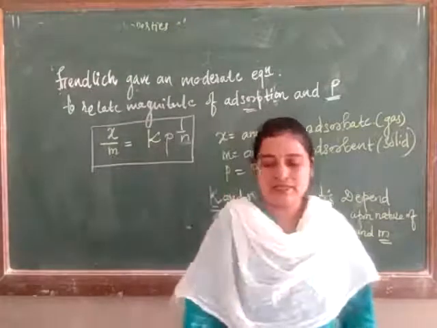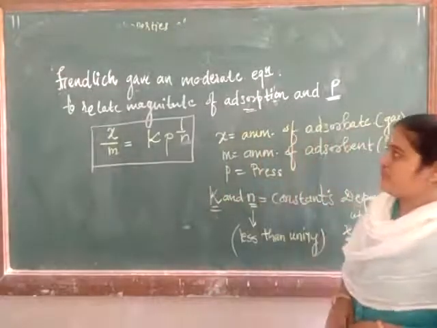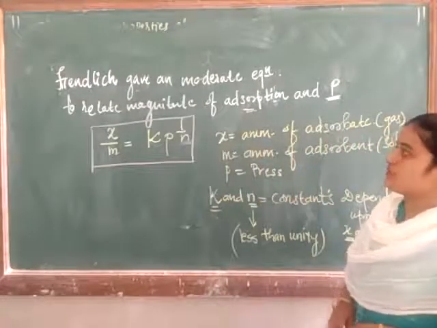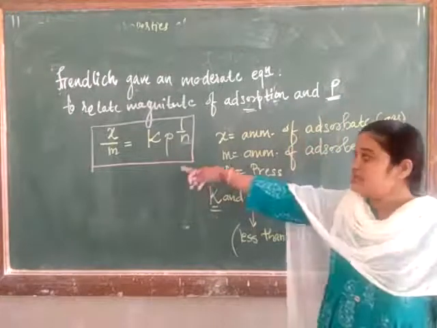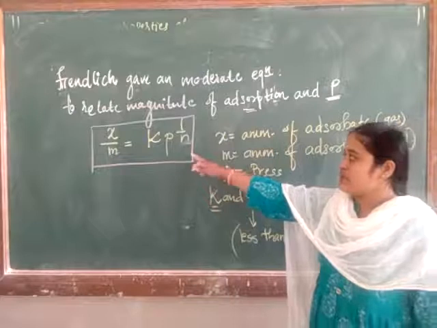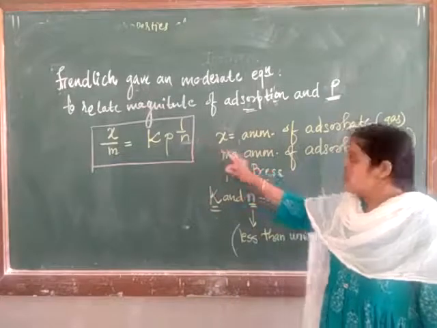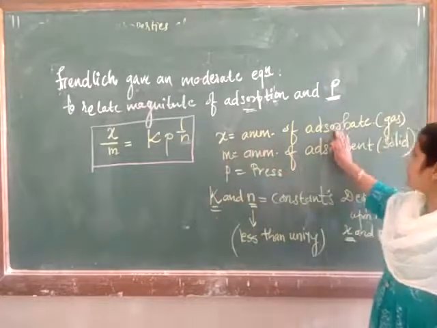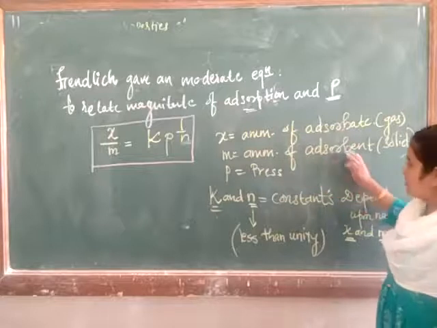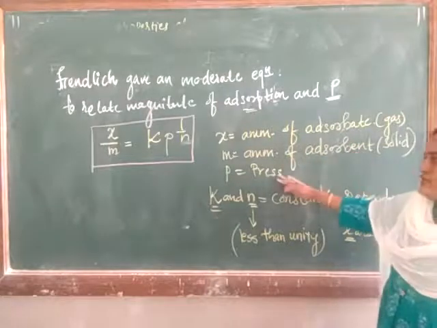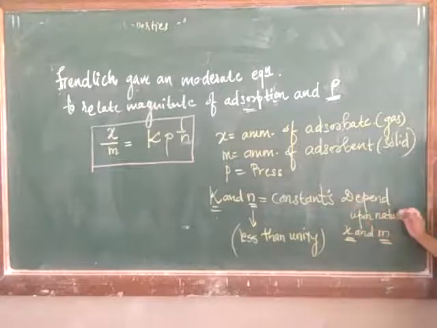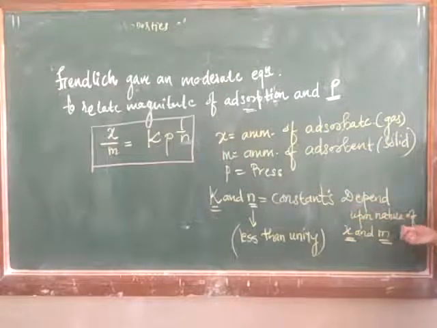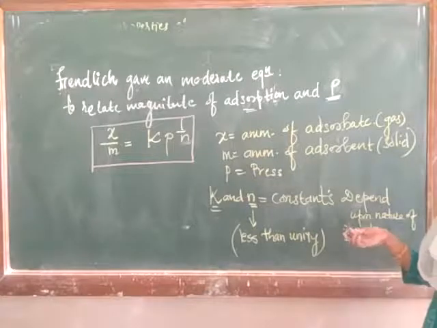So in these terms, Freundlich gave a mathematical equation to relate the magnitude of adsorption as well as the pressure, which is x upon m is equal to Kp raised to 1 upon n. Where x is the amount of adsorbed weight, m the amount of adsorbent, p is pressure, and k and n are constants which depend upon the adsorbed weight as well as the adsorbent.